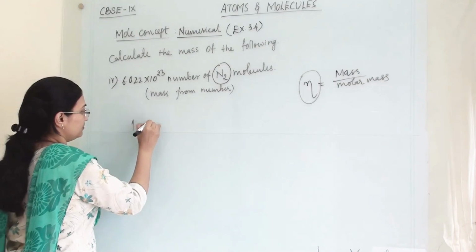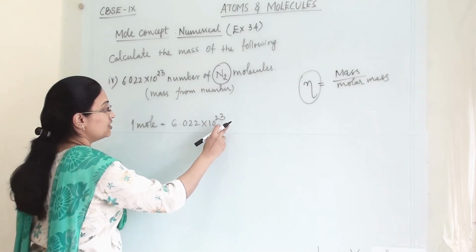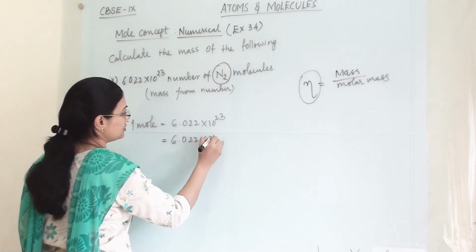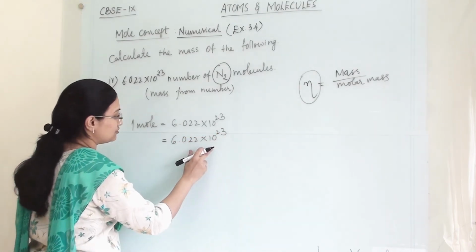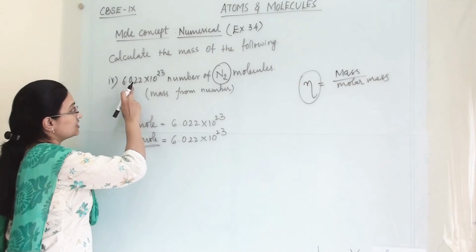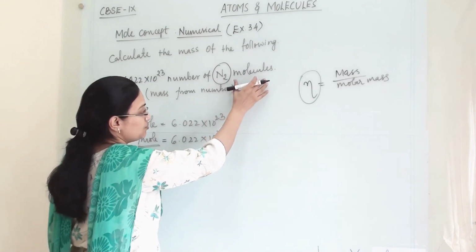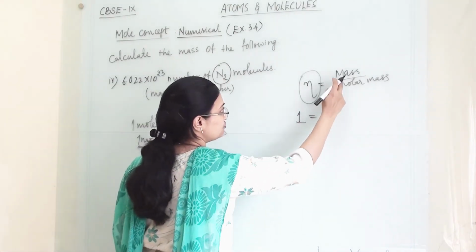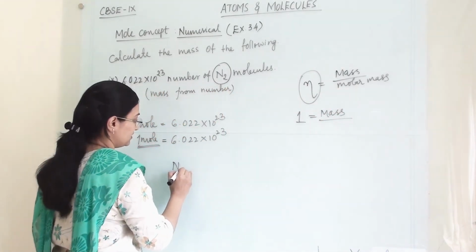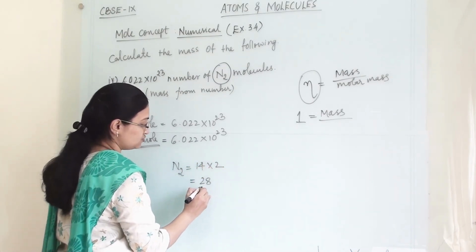So in 1 mole, 6.022 into 10 raised to 23 molecules are there. Then we have 6.022 into 10 raised to 23 molecules. So that's why it is 1 mole of substance. The number is the same, so we have 1 mole of nitrogen molecule. So here 1 equals mass, which we need to find out, divided by molar mass. Now it is N2, so 14 into 2, this is the atomic weight of nitrogen. So this is 28 gram.